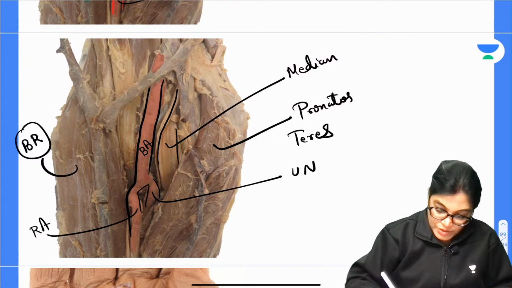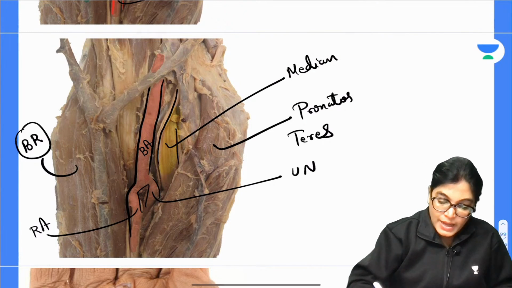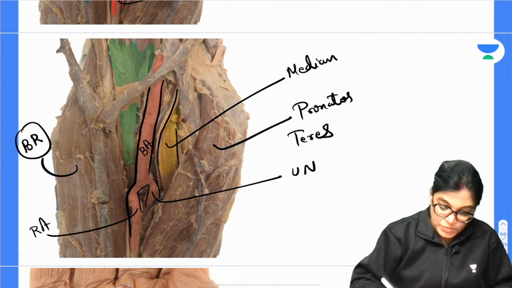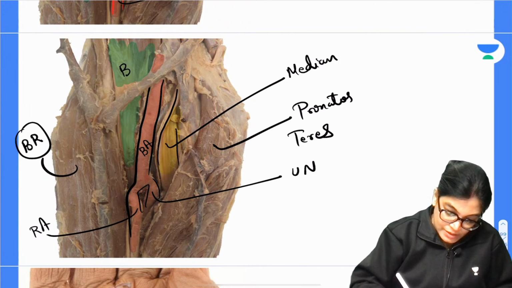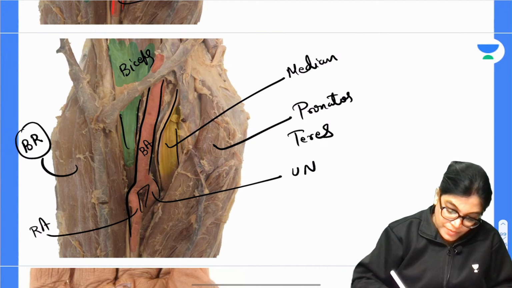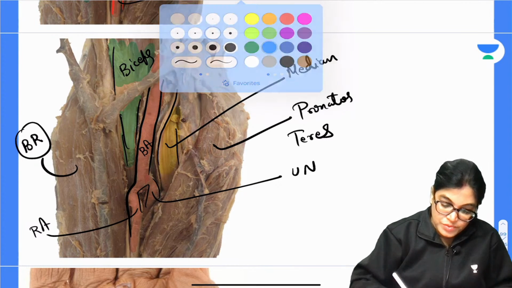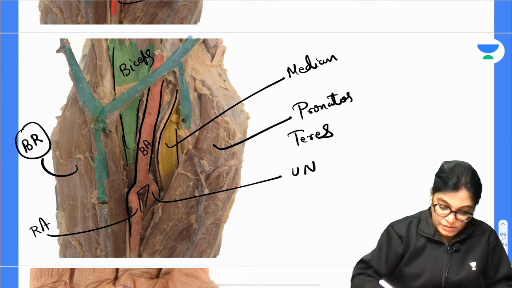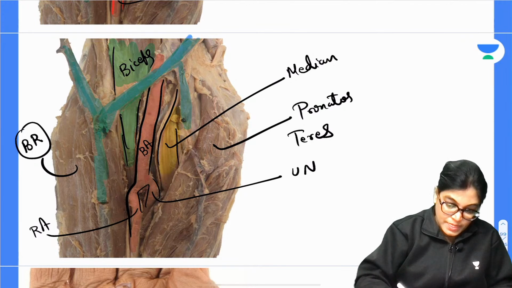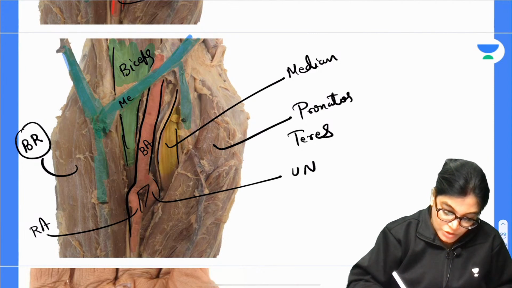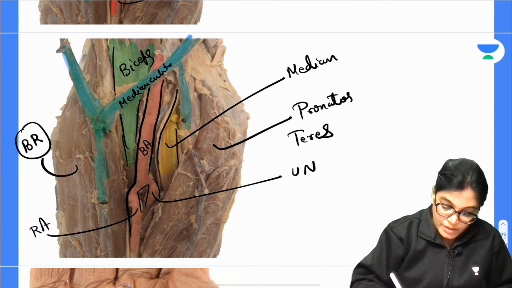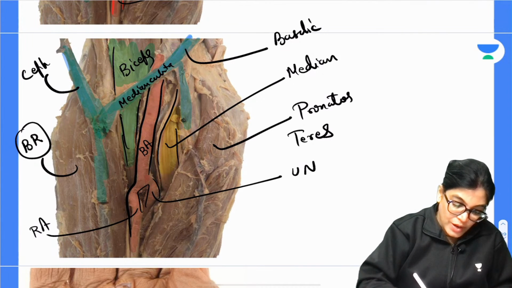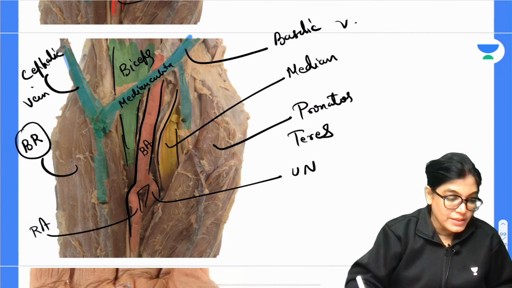So I think this is giving you the correct picture. This is the median nerve, and this muscle tendon which you are seeing here is the biceps muscle tendon. The structures passing in the roof are the veins: median cubital vein, basilic vein and cephalic vein. So once again I am writing those things. I think this will be clear to you.